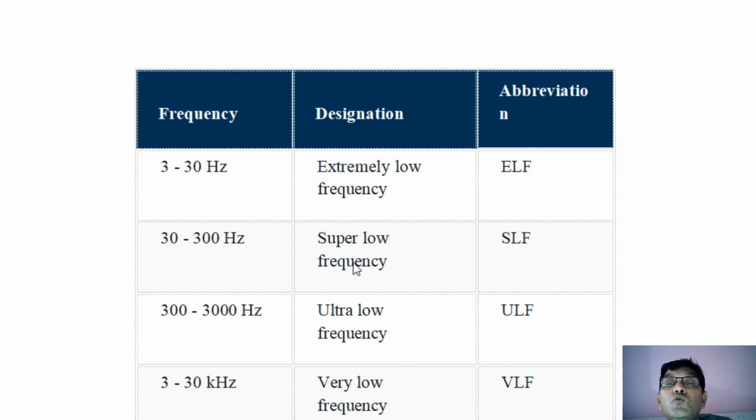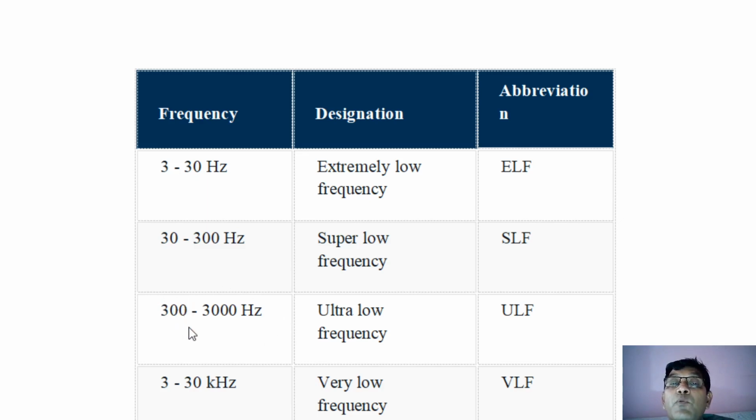It is called super low frequency, SLF. Then take 300 hertz, from this side to this side: 300 hertz to 3000 hertz, ultra low frequency. And remember, this is the frequency range in which the human voice is measured.